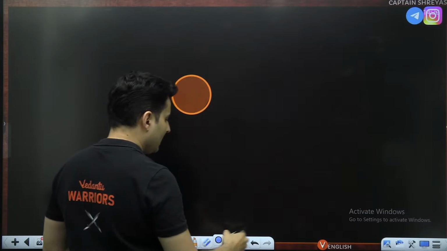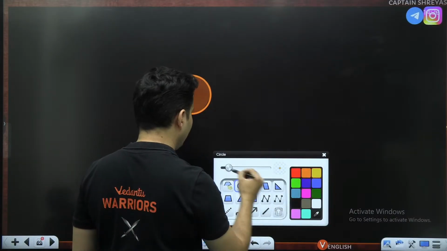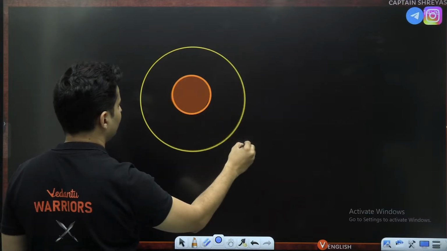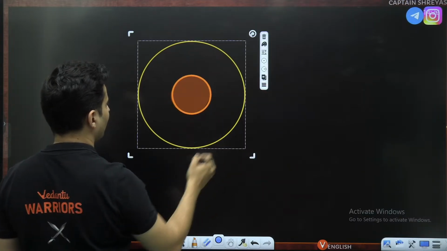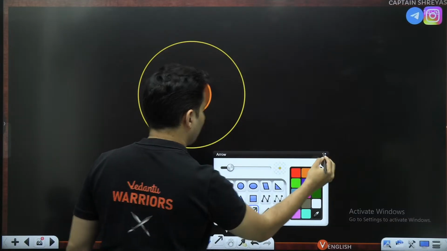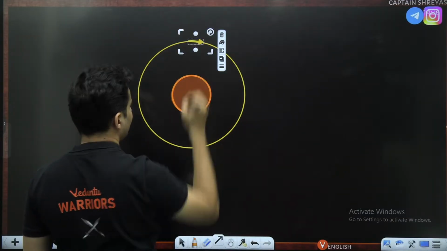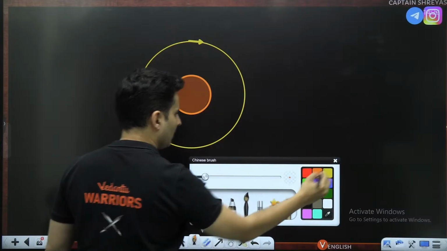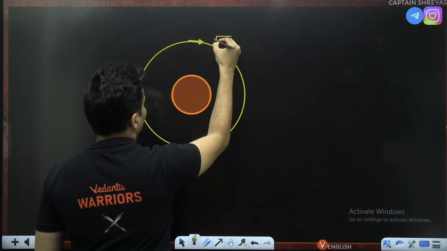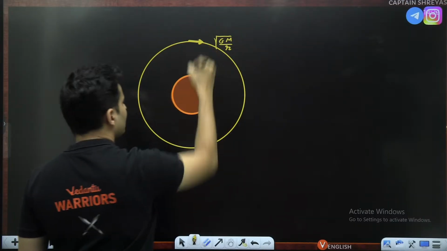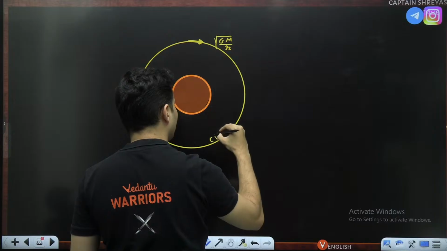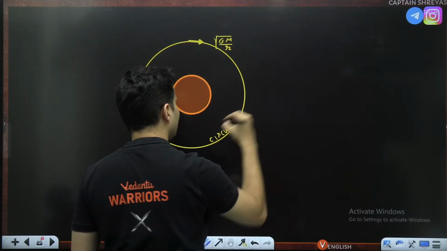This is our planet. If you give it exactly that speed which is required to go in a circular orbit, it will go like this. This is when you project it with exactly root GM by radius. Then it goes basically in a circular orbit.